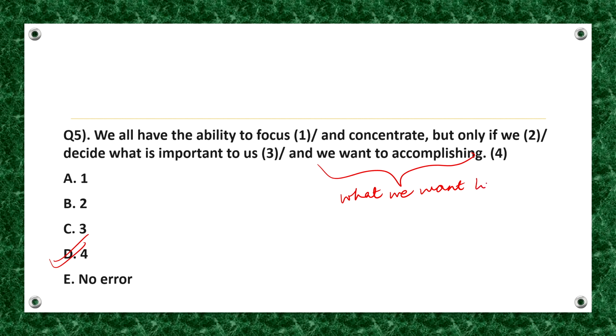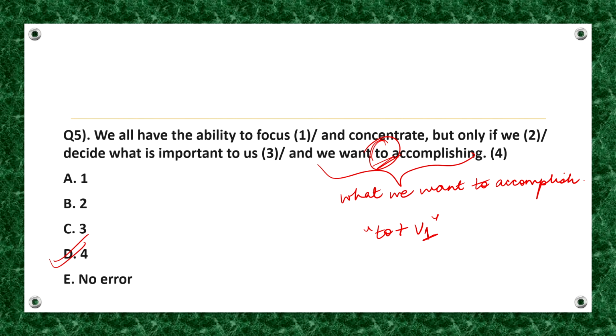What we want to accomplish. Grammatically, the verb after the infinitive to seeks a verb in its base form. As you can see, to is used over here. So, to plus the verb's first form is always used. Fine? Cool. So, the correct answer is option D.